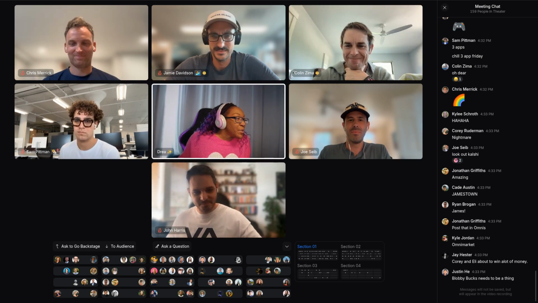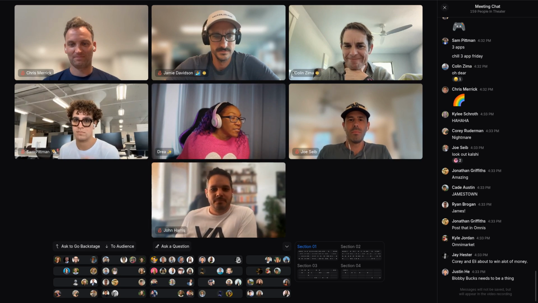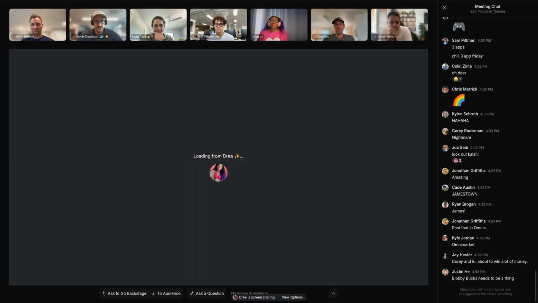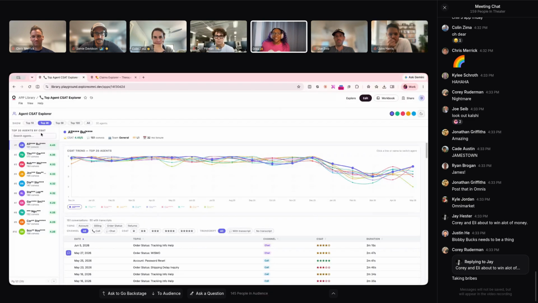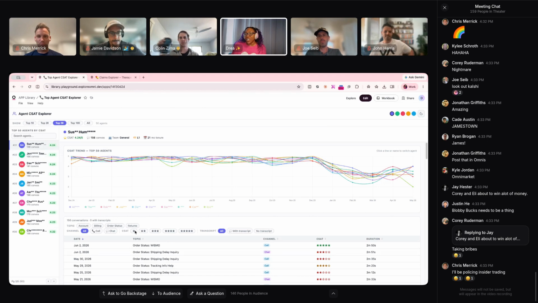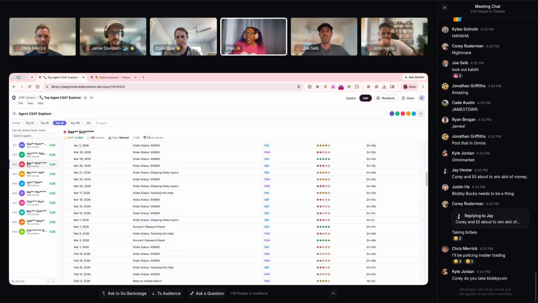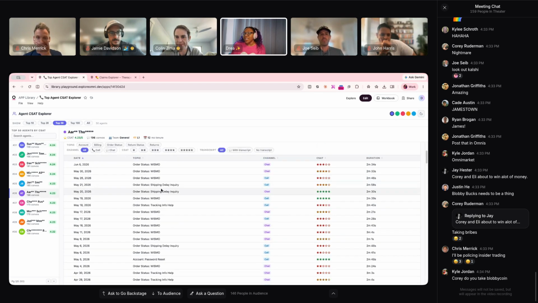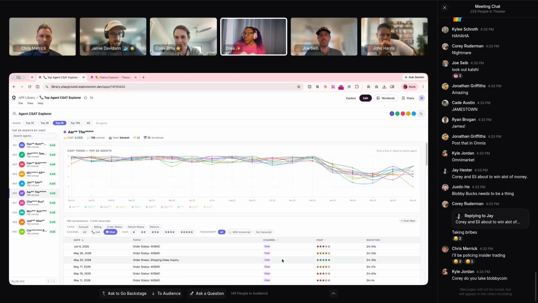So I just have two really quickly. This is an agent CSAT Explorer, basically showing agents and their calls and their CSAT. You can basically go through here and paginate by the top. And you can choose your agent and whether it's a call or a chat, and also take a look at their conversations if they have any particular records for that.